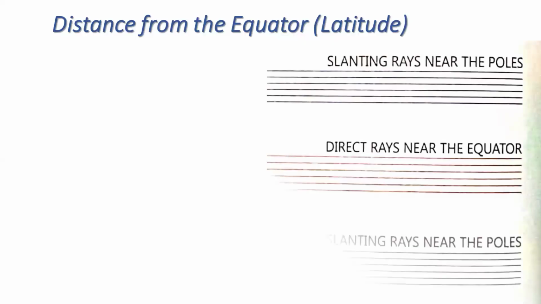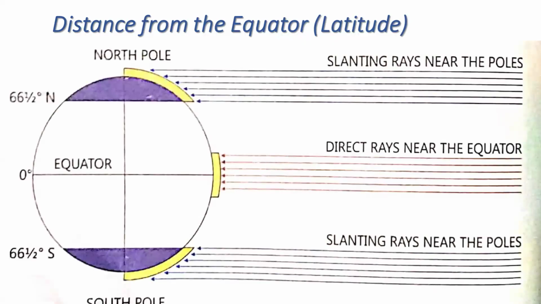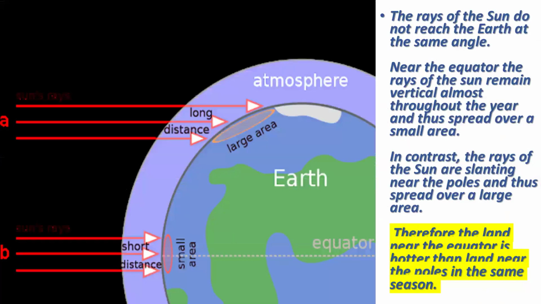So, from this picture, we can understand that the areas that are near the equator are receiving direct rays, and the areas like North Pole and South Pole that are away from the equator are receiving slanting rays, and the rays of the sun do not reach the earth at the same angle.